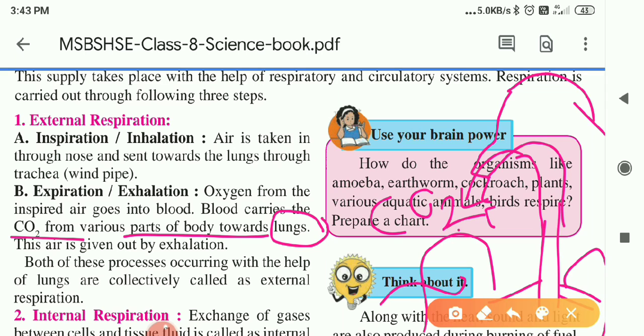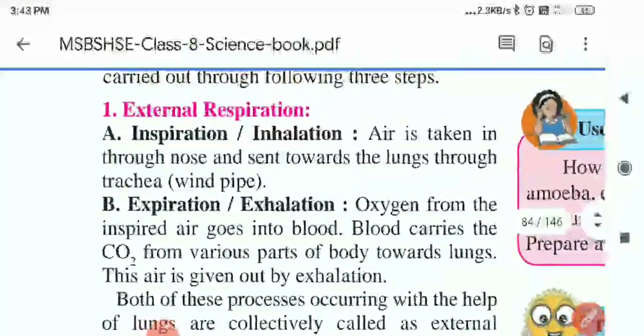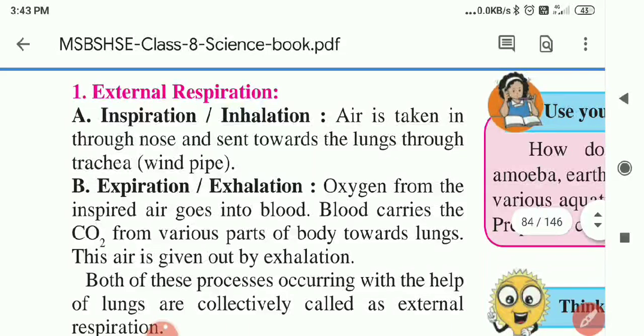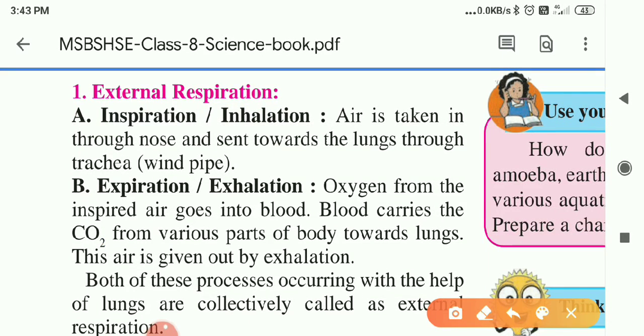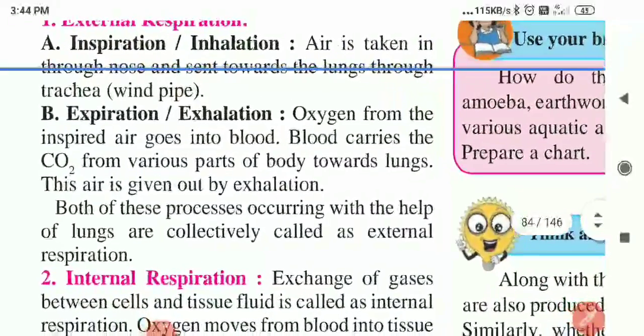Throwing outside the body, this process is called exhalation. Inhalation means taking air into the body. This is a simple and very easy definition of inhalation. In other words, taking oxygen into the body is called inspiration, and throwing out CO2, or exhaling the air outside the body, is called expiration or exhalation.